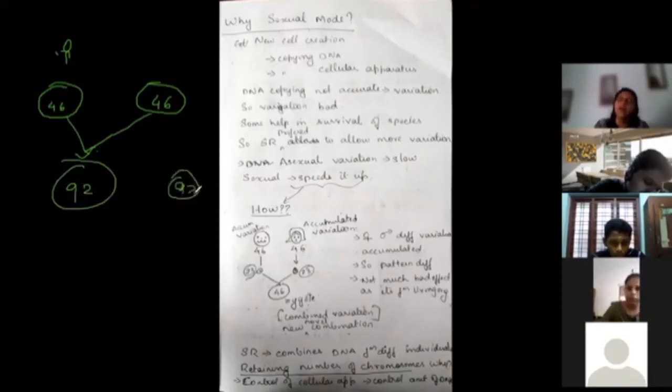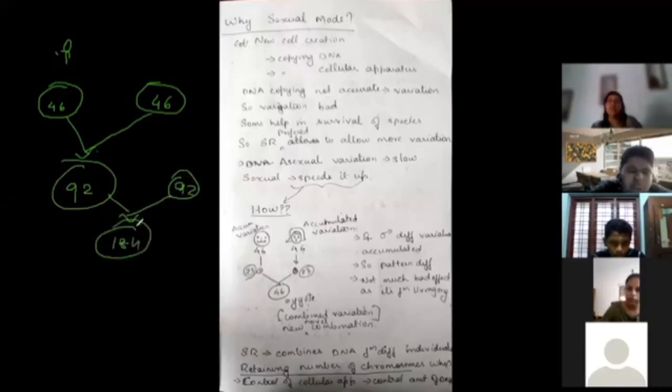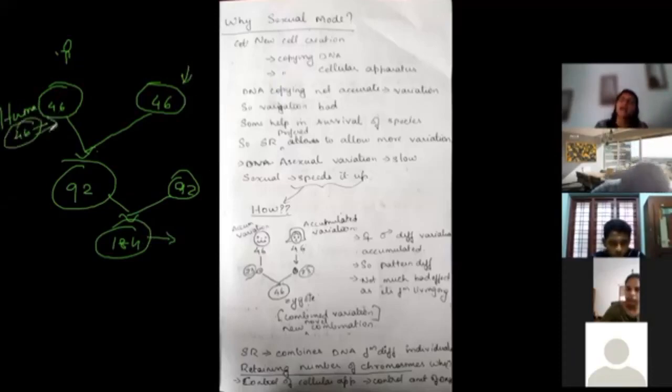Another 92 comes, and if they combine, then another 184 is going to be created. So now the disadvantage is that the chromosome number of the species is not going to be retained. See, humans have the chromosome number of 46, which is a characteristic feature of the humans. Chromosome number is a characteristic feature of the species.